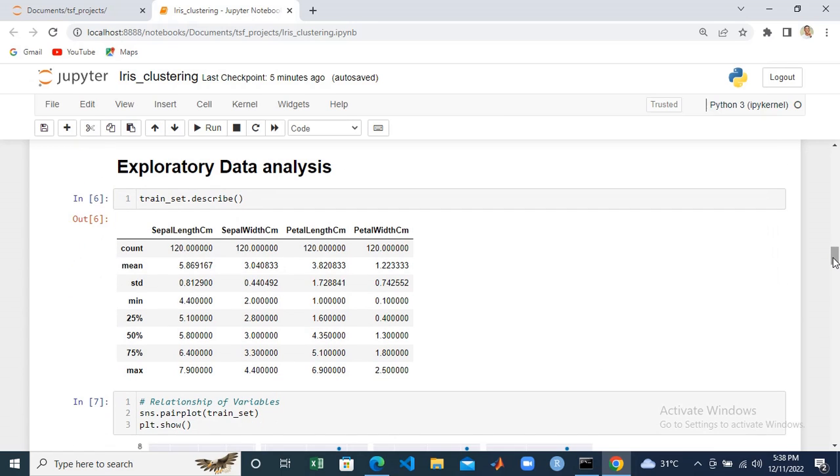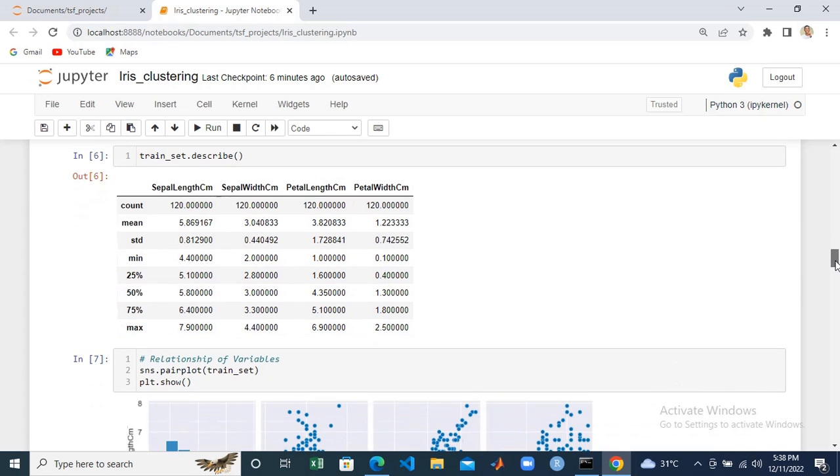Then under the exploratory data analysis, the first thing I did was to check the statistics of the data, and the purpose of this is to know if there are outliers in the data. Looking at this, the minimum of sepal length is 4 and the maximum is 7.9. The 50th percentile, which is the median, is 5.8. You can see that each of these numerical values are in a reasonable range, so we can't just say that they are outliers in the data, because they are within a reasonable range.